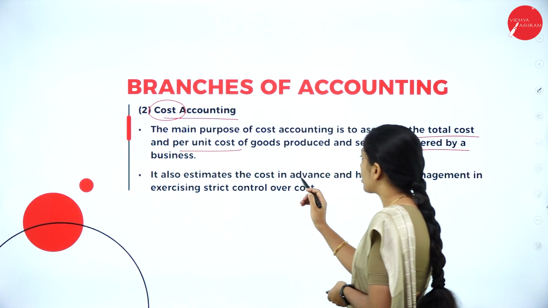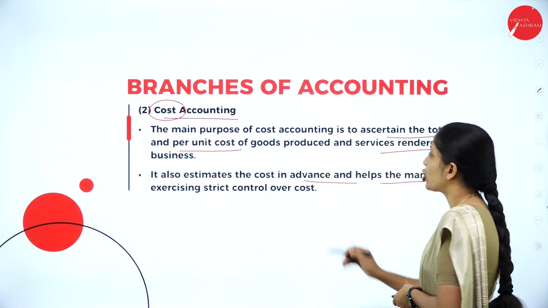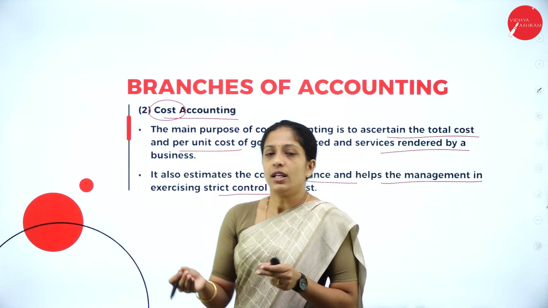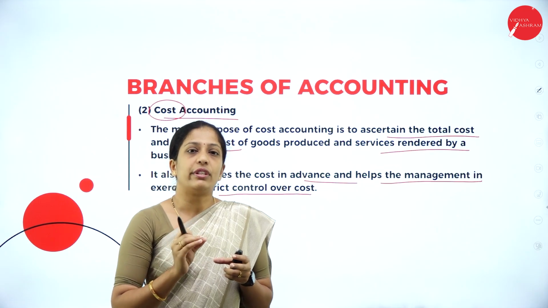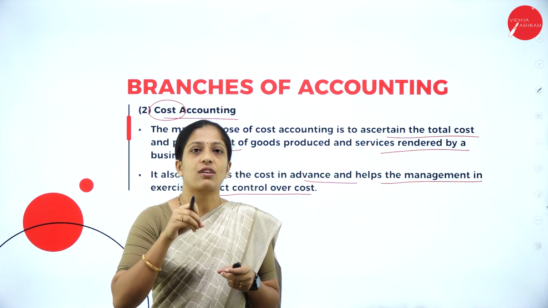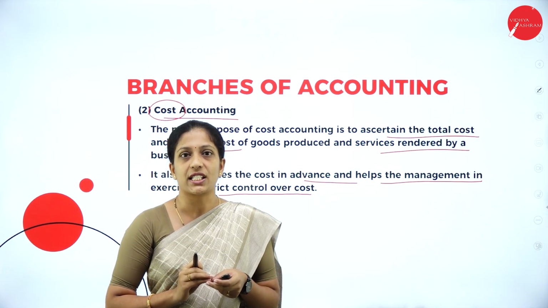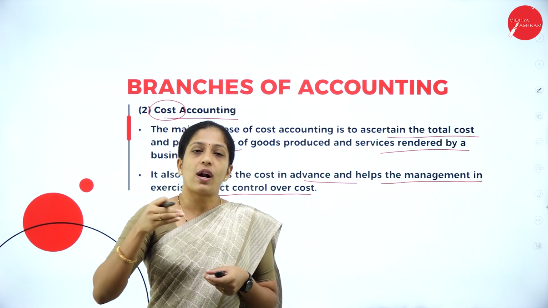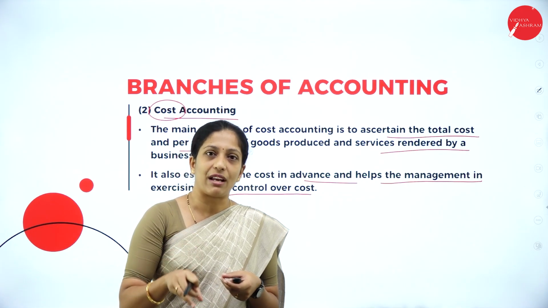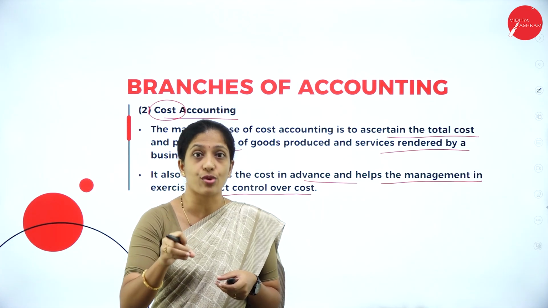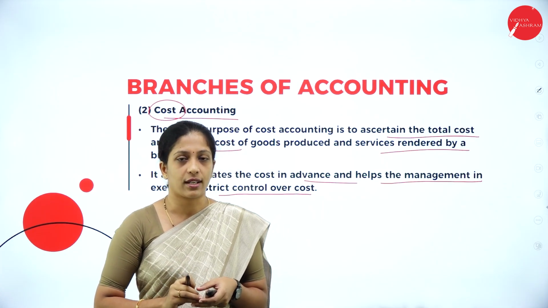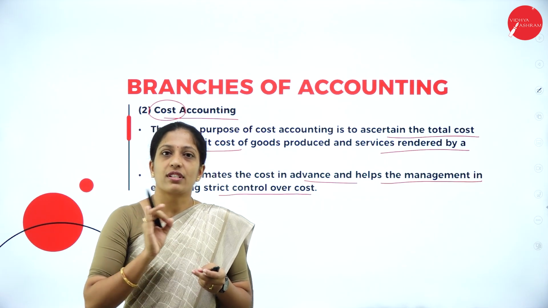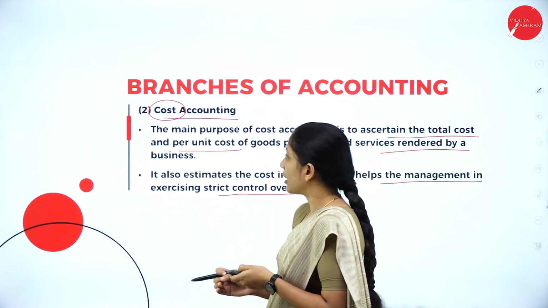It also estimates the cost in advance and helps the management in exercising strict control over the cost. Thereby you can take necessary decisions. What changes do I have to make in the manufacturing process where I can reduce the cost of a particular product, wherein I can get the maximum profit? So this is about your cost accounting.